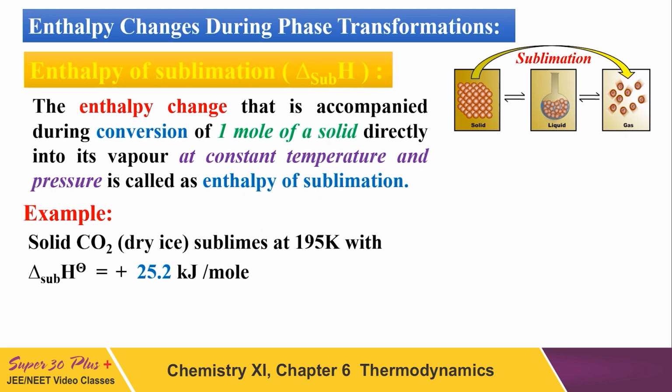This is heat of sublimation. When solid is directly converted into gas, this is also positive energy, heat is absorbed. For example, the sublimation of CO2, dry ice, where 1 mole of the solid is directly converted into vapor at constant temperature and pressure, is called enthalpy of sublimation, delta H S or delta H sub.